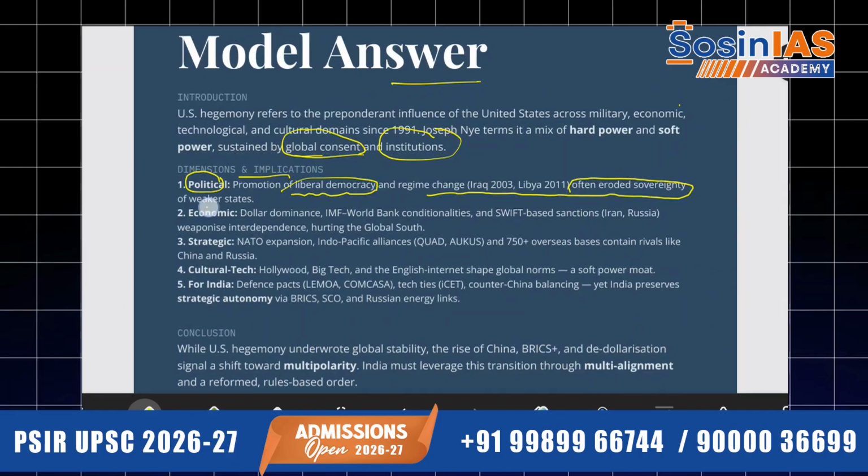So, dimensions and implications. Political: promotion of liberal democracy and regime change often eroded the sovereignty of weaker states. Means US hegemony has led to what? The US said that Iraq, Saddam Hussein, is actually having weapons of mass destruction.